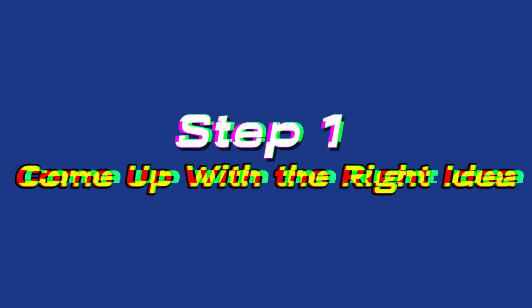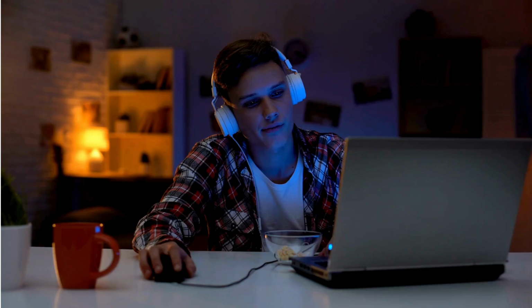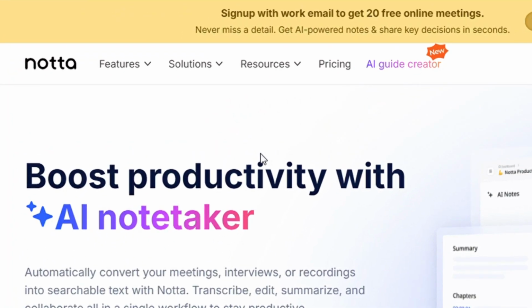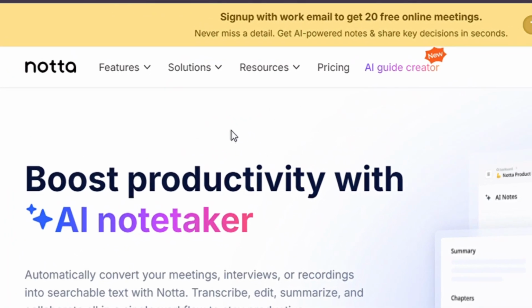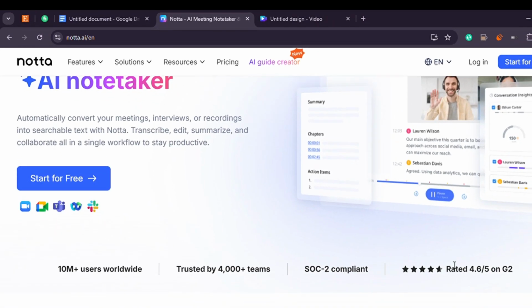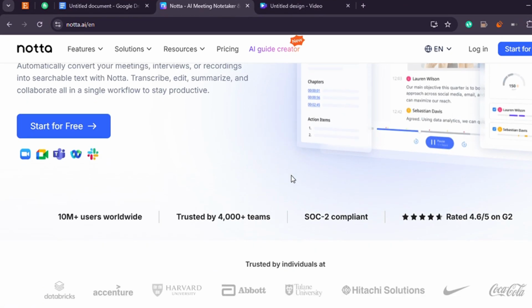Step 1. Come up with the right idea. Most people think they can just pick a random topic that sounds interesting and turn it into a product. That's a good way to waste time. A better way is to look at what people are already asking for. And one of the smartest tools for doing that right now is called Notta. Notta lets you pull transcripts from YouTube videos, which means you can look at what's being said in videos that are already getting lots of views.